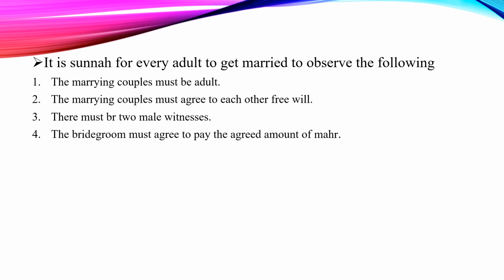The marrying couples must be adults. That's number 1. So you cannot marry someone who is underage, someone who is in the age of childhood. No. So the marrying couple should be adults. Next, the marrying couples must agree to each other of free will. So there must be agreement between the male and the female. These are 2 people who want to get married. Also there must be 2 male witnesses at the time of nikah.